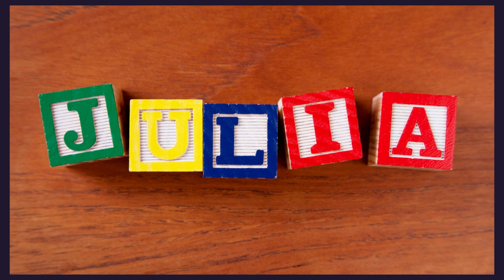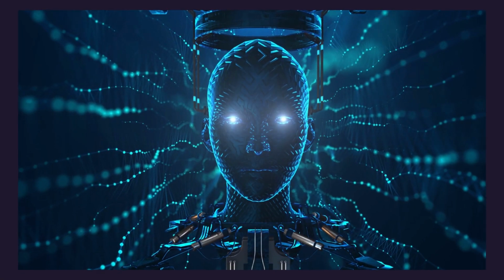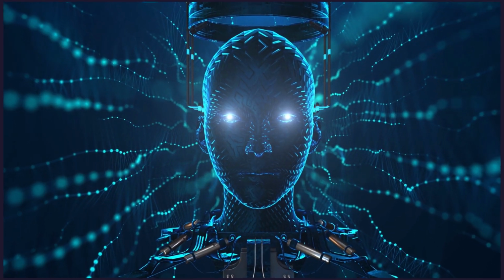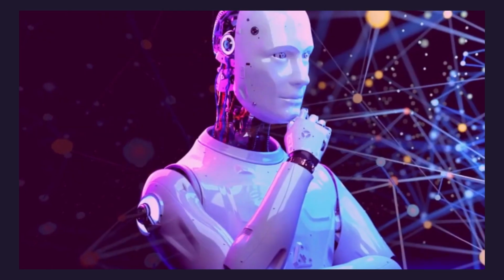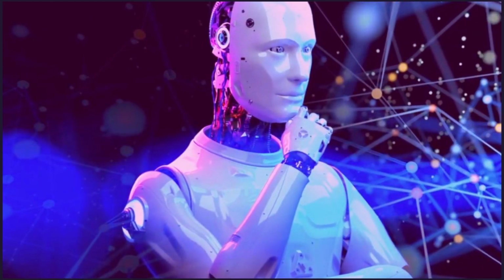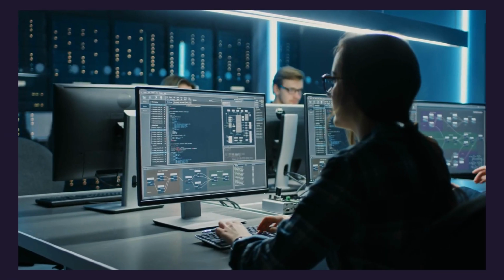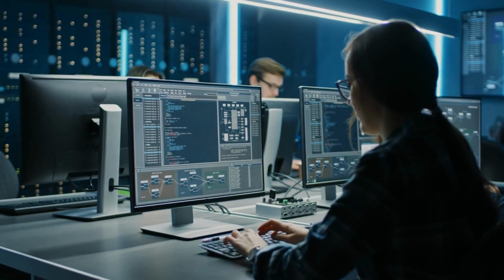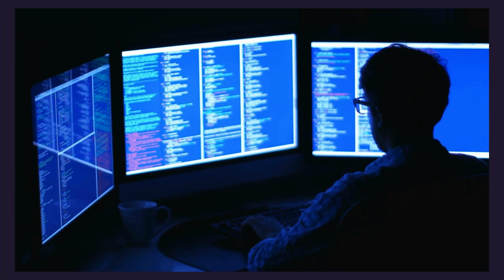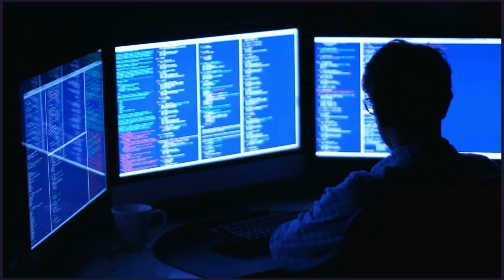Julia is a relatively new language that is gaining popularity in the AI community. It is designed to be fast, expressive, and easy to use. Julia is a good choice for AI development if you need to create high-performance code that is also easy to read and maintain. The best programming language for AI design will depend on the specific task you are trying to